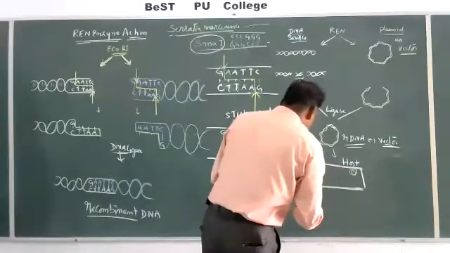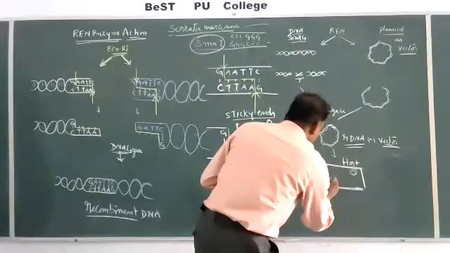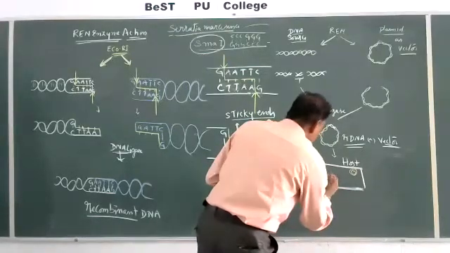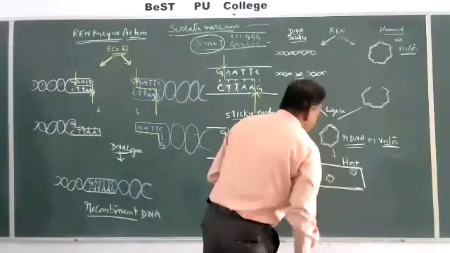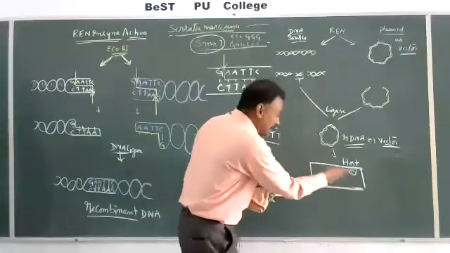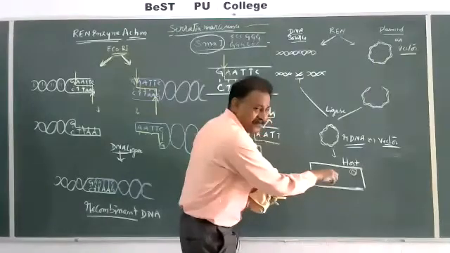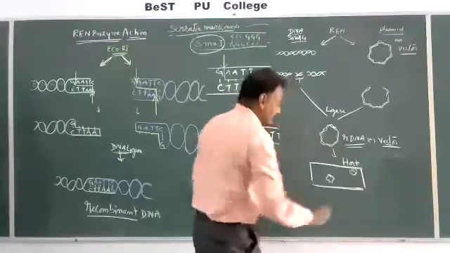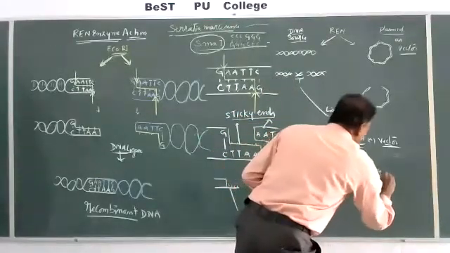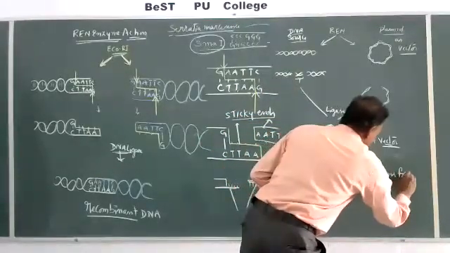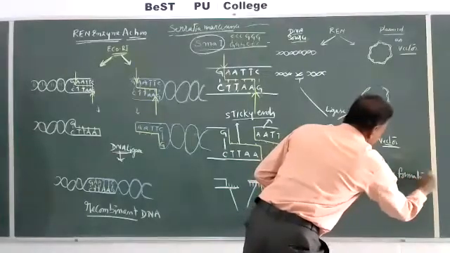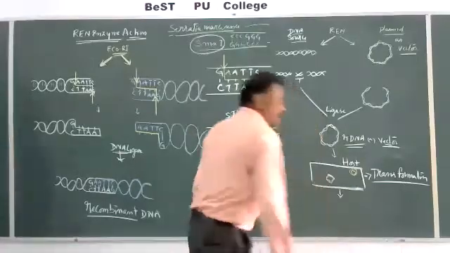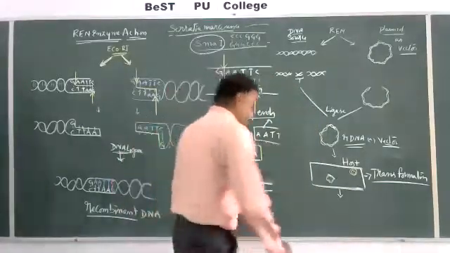And once it has taken this, it is transformed. Transformed means changed. Transformation. The process of transformation.